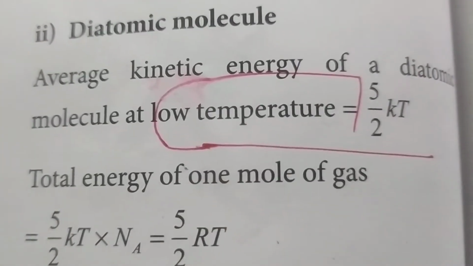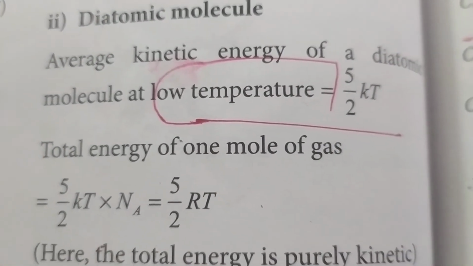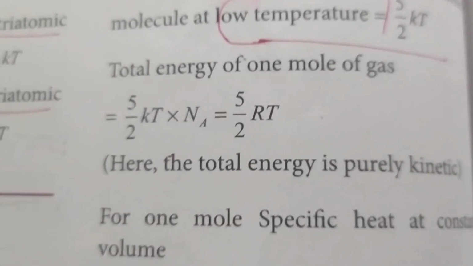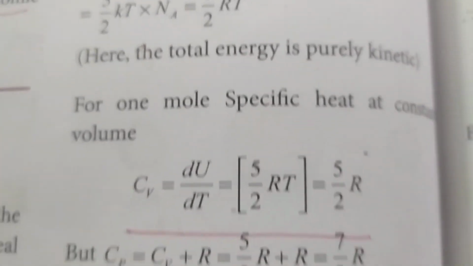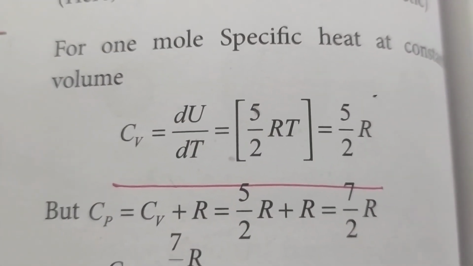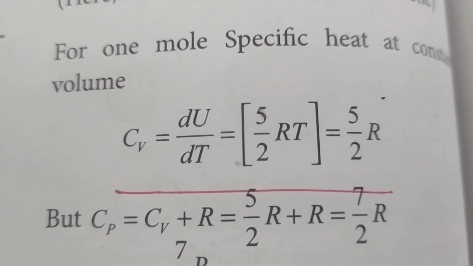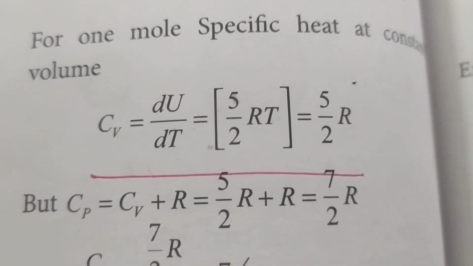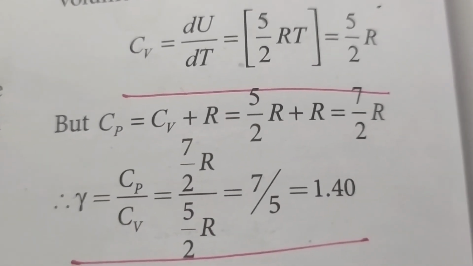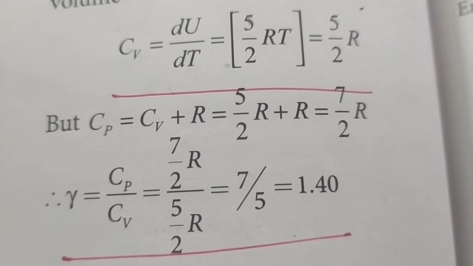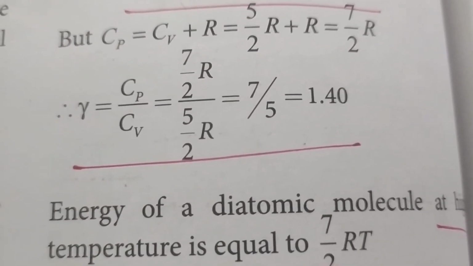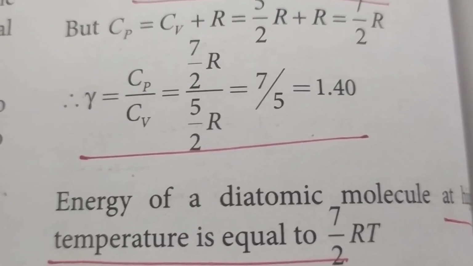And for a diatomic molecule, at lower temperature 5 by 2 kT, multiplying by the Avogadro number, you will get 5 by 2 RT. Similarly, Cv is equal to dU by dT, so when you differentiate, you will get 5 by 2 R, and Cp is equal to Cv plus R, so you will get 7 by 2 R, and gamma is equal to 1.4.